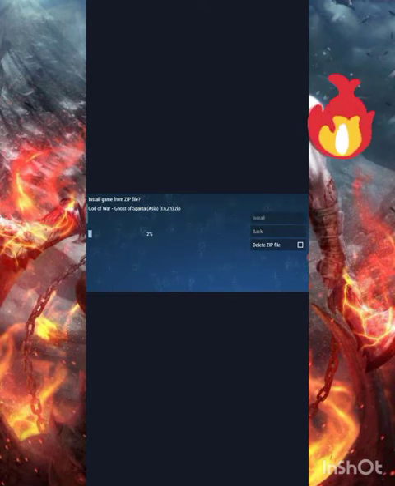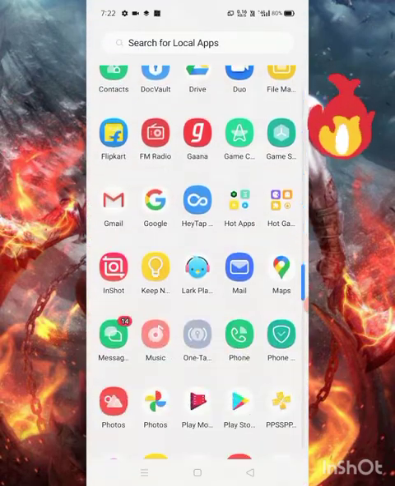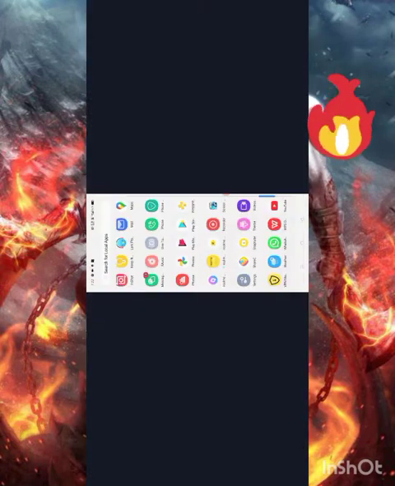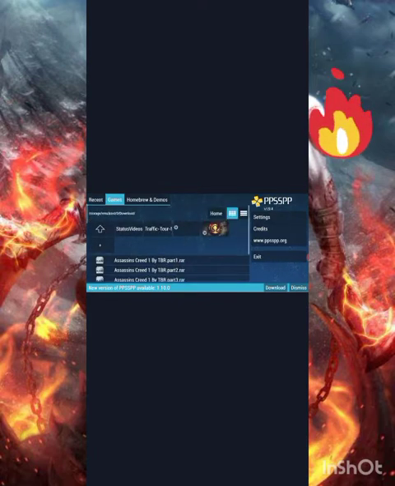Just install. I have already installed it, so I will not be installing it. After you installed, you can see it like here. The symbol will come. See, click on the symbol.